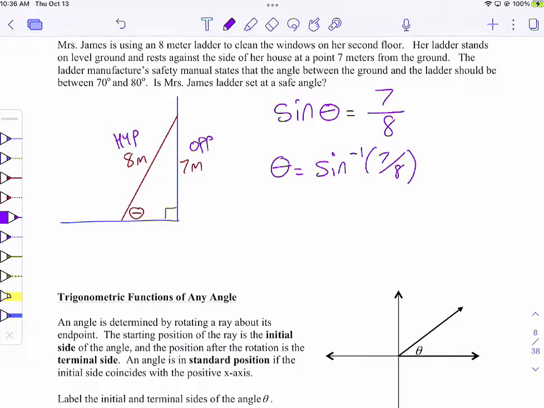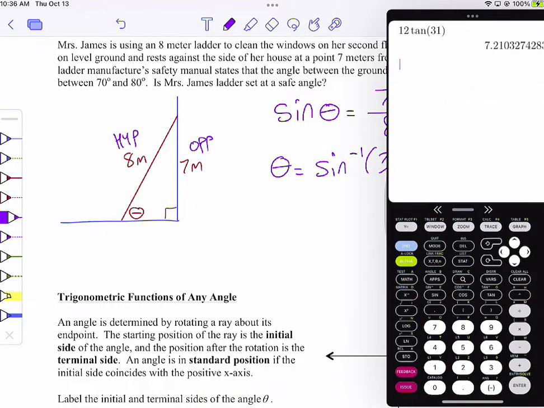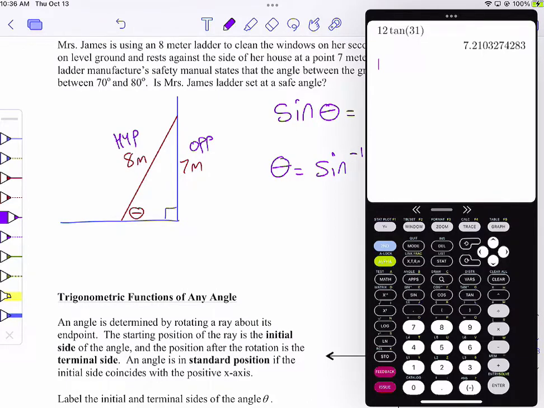It's that simple. That angle can only be between 0 and 90 because it's part of a right triangle. It can't be above 90 or negative or anything like that. And the calculator knows exactly what you mean as long as you type it in correctly. So I do inverse sine. This is the only time we've really done an inverse in right triangle trig, and you probably have done this when you've learned right triangle trig.